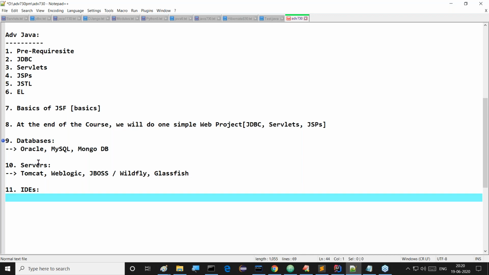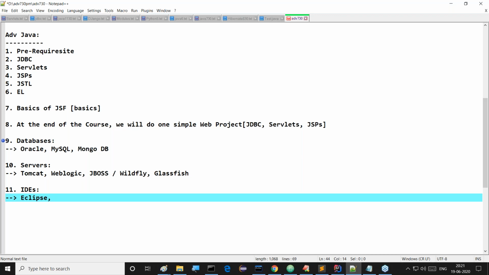Why? Because if you go for companies, nobody will prepare applications with EditPlus or Notepad++. All of you observe this clearly. So what we are going to do is take the IDE part. First of all, I will start our applications with Eclipse IDE. I'll give clear-cut information about this Eclipse IDE and how to use it and everything. I'll provide like this. Understand my point?